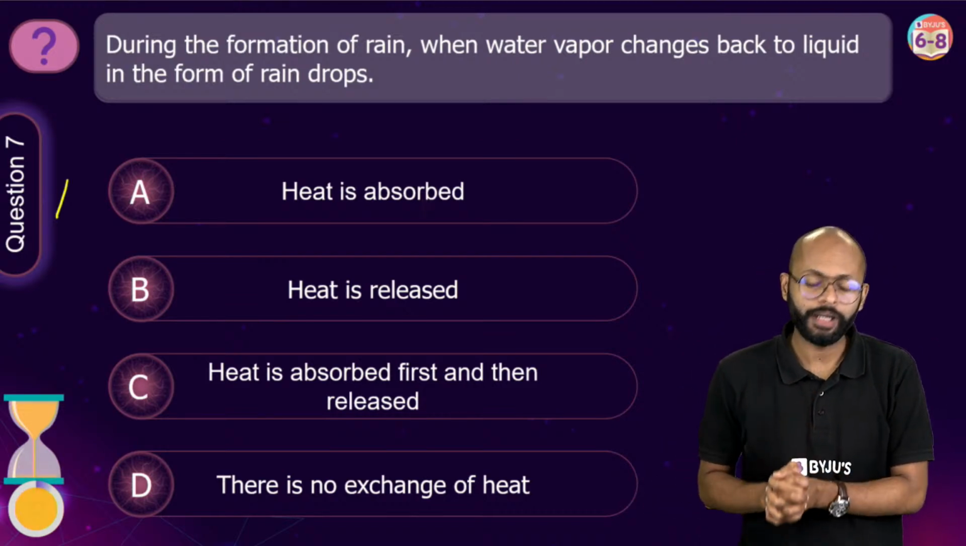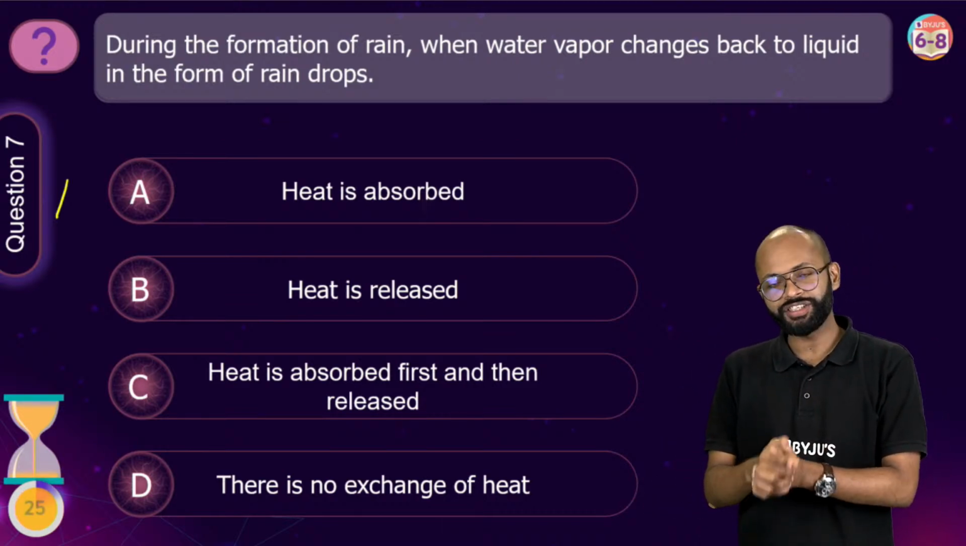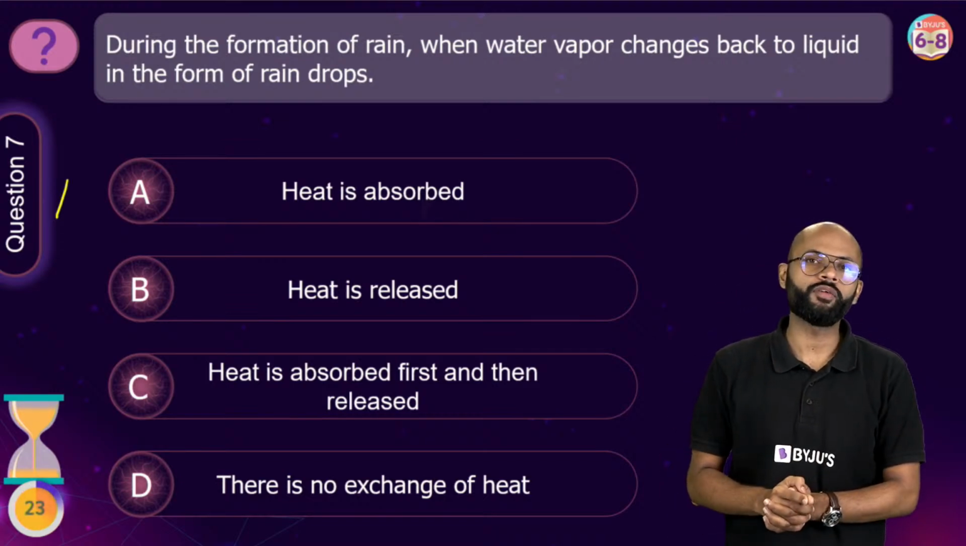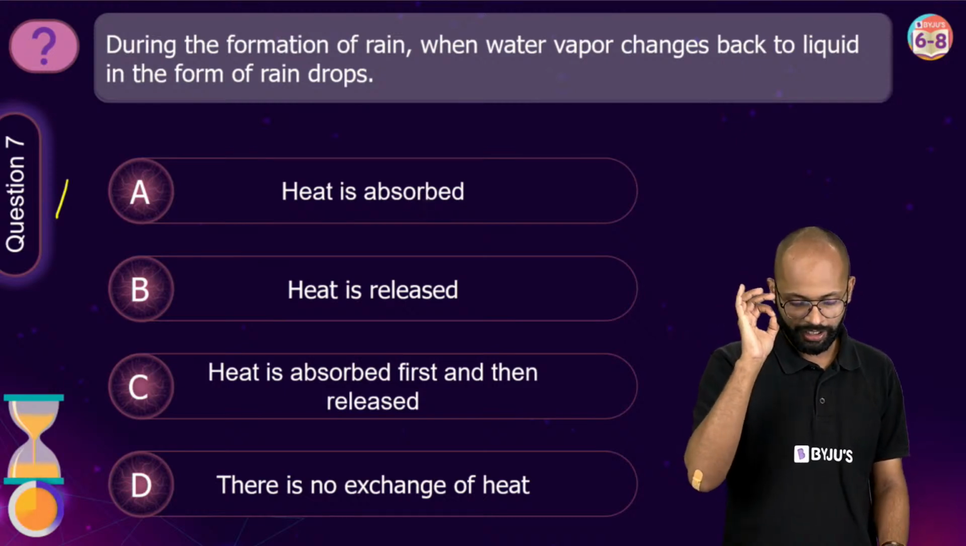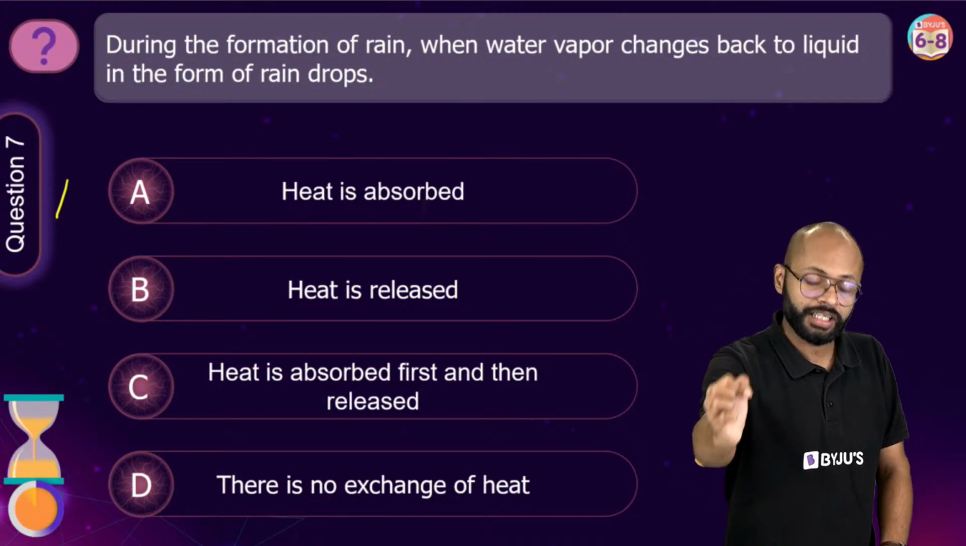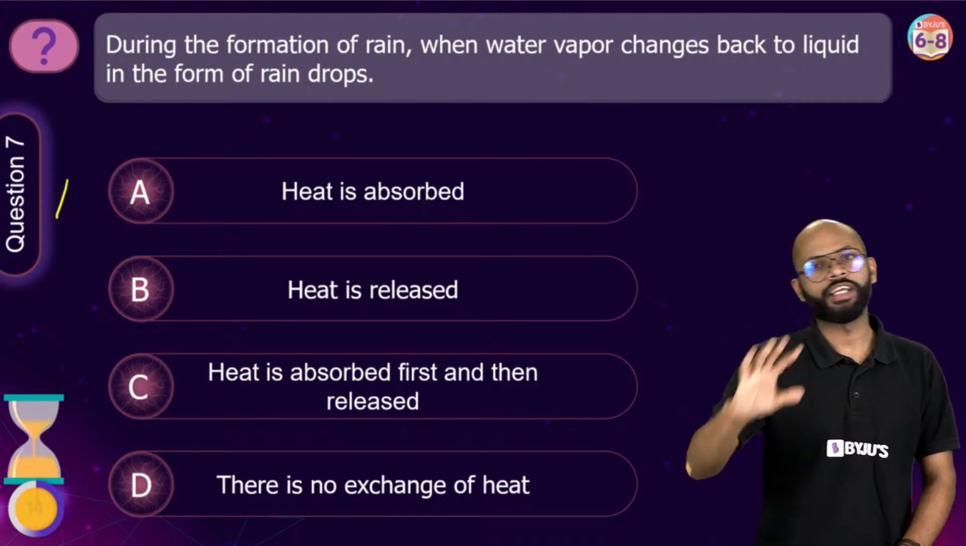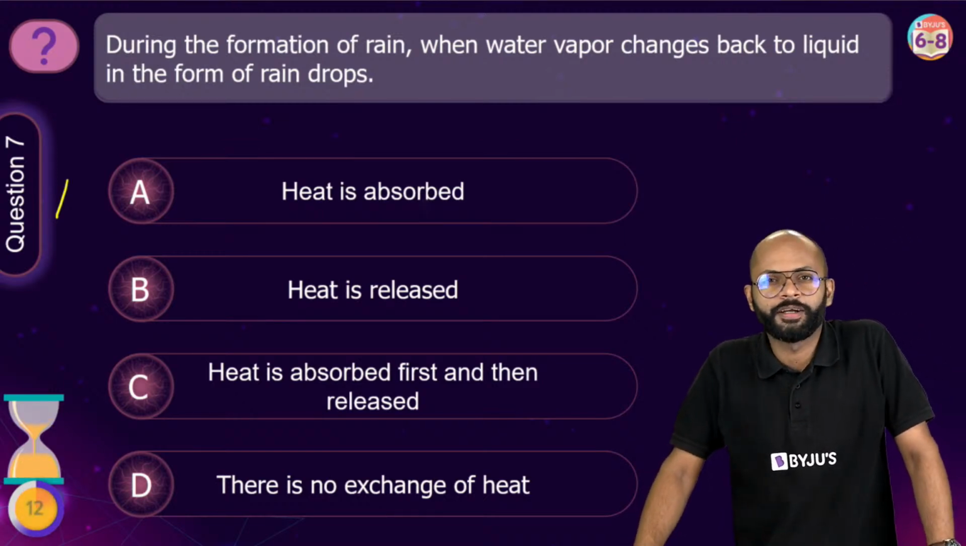During the formation of rain, when water vapor changes back to liquid in the form of raindrops, क्या होता है? Heat is absorbed, heat is released, heat is absorbed first and then released. There is no exchange of heat. Yes, what do you think?